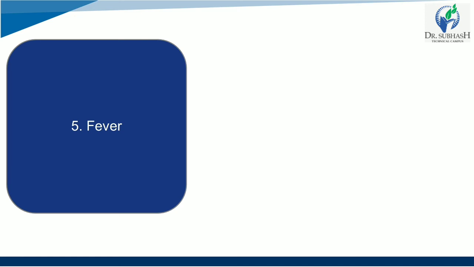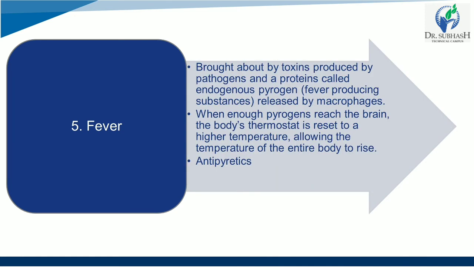The fifth one is fever. Fever is also a lot similar to inflammation, and it is brought about by toxins produced by pathogens and proteins called endogenous pyrogens. Pyrogen is nothing but a fever-producing substance released by macrophages. When enough pyrogen reaches the brain, the body's thermostat is reset to a higher temperature, allowing the temperature of the entire body to rise, and you will need antipyretics for lowering the fever.